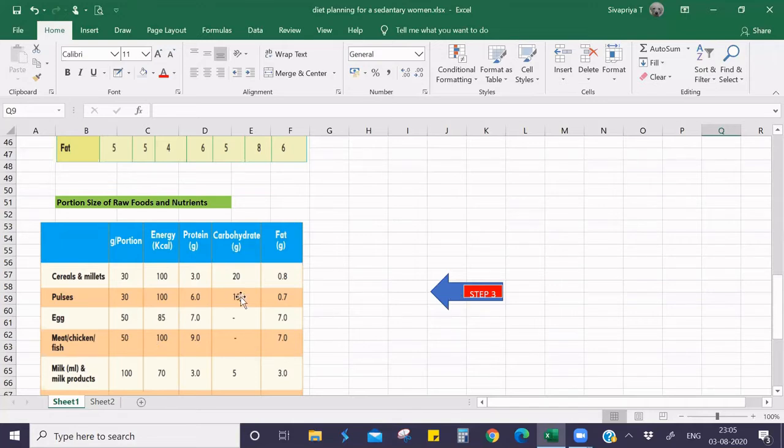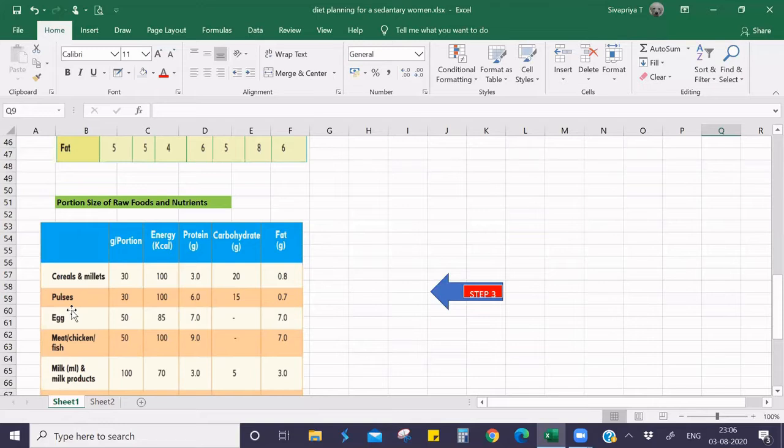So we have to multiply 9 into 100. From cereals and millets, the energy provided will be 900 kilocalories. Similarly, protein 9 into 3, 27. So the cereals and millets provide about 27 grams of protein. Similarly, you can calculate for carbohydrate, fat, and so on.